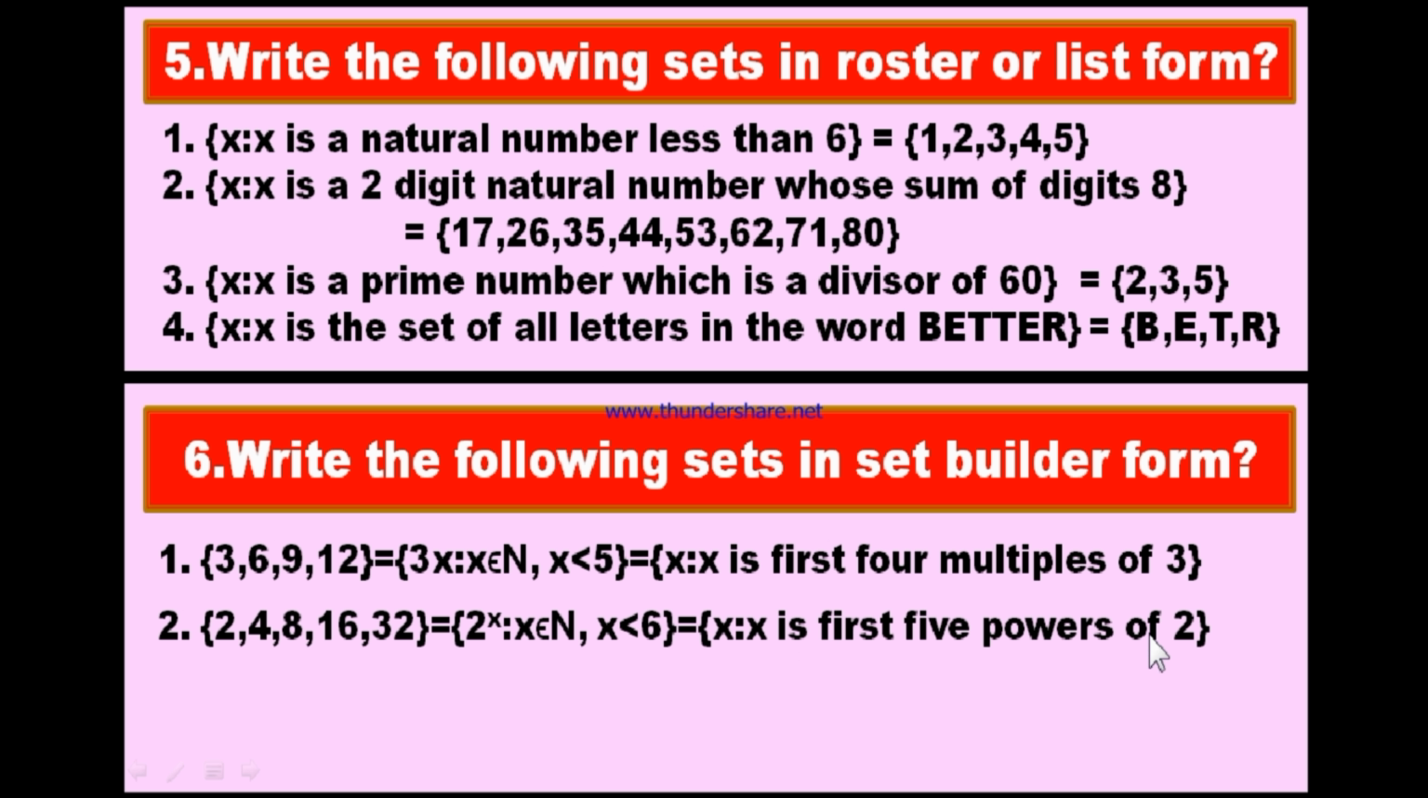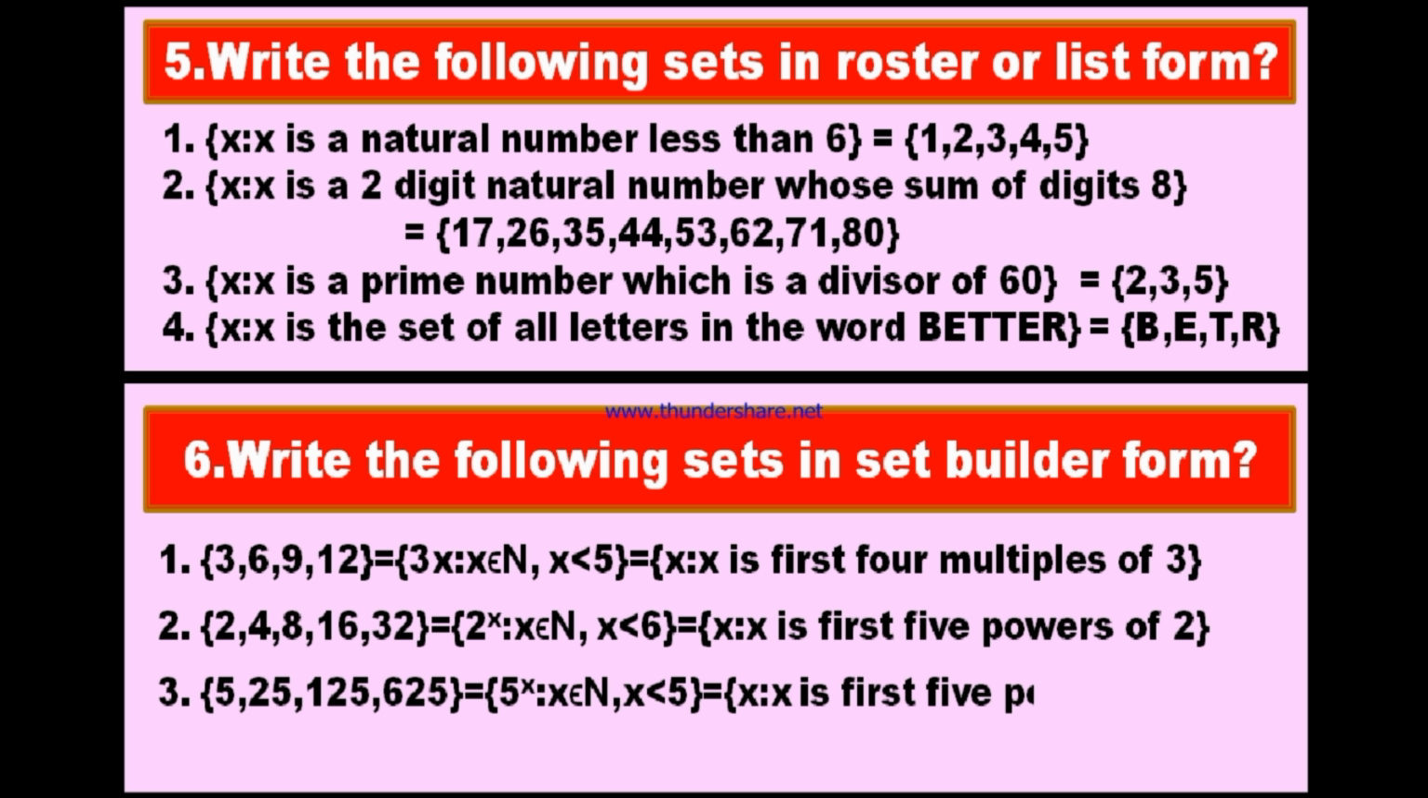And third bit, 5, 25, 125 and 625. Again, these are the powers of 5: 5, 5 square, 5 cube and 5 power 4. Therefore, in the same model, you can write this as 5 power x such that x belongs to N and x is less than 5 here.